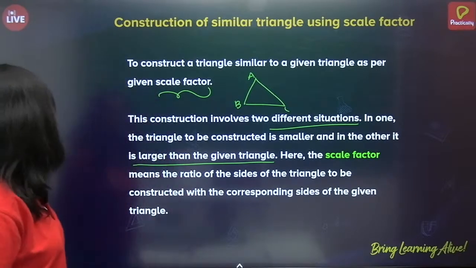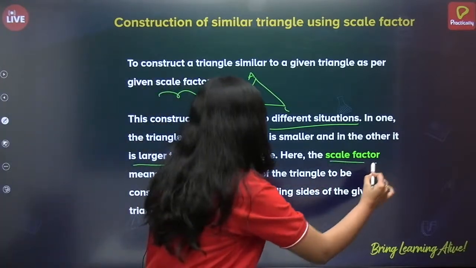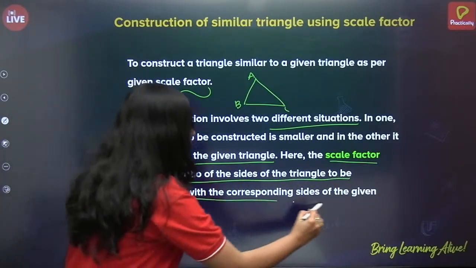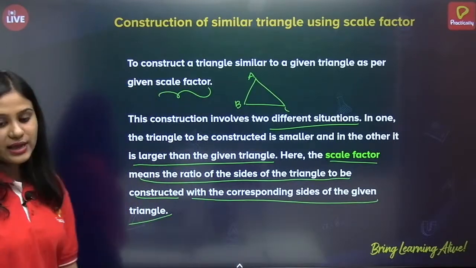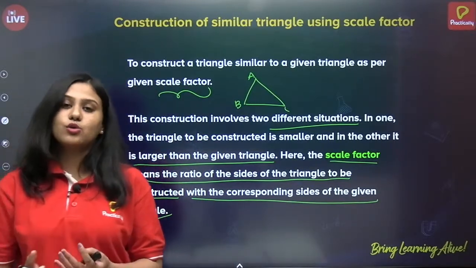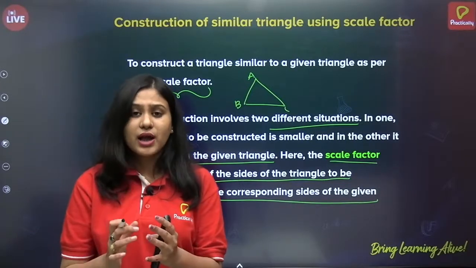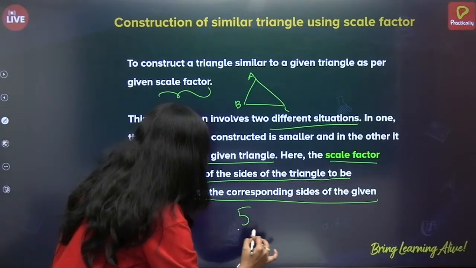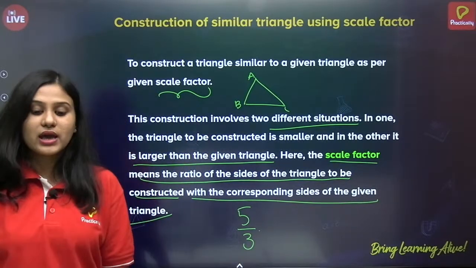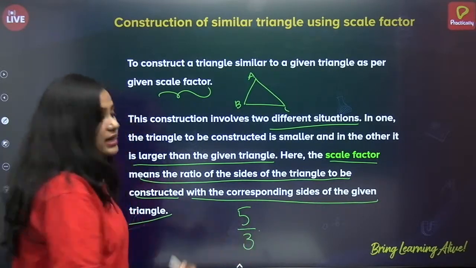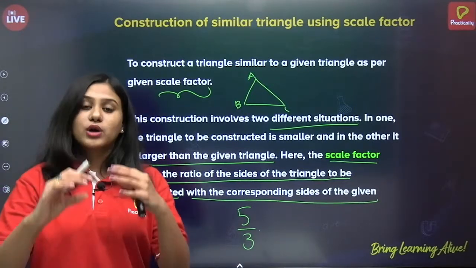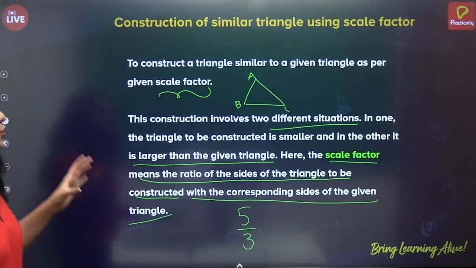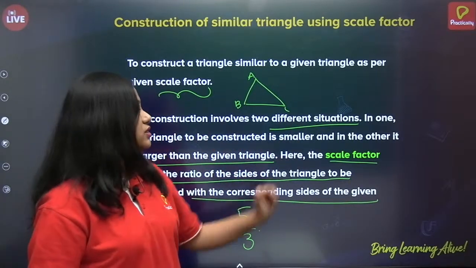Okay. Next, here the scale factor means the ratio of the sides of the triangle to be constructed with the corresponding sides of the given triangle. So what I'll say is, in the question you will be seeing there is a given triangle. Now you have to draw or construct a triangle of scale factor 5/3. Okay, so here numerator is greater than the denominator, correct? So you have to construct a bigger triangle than the given triangle. Alright, so this is a scale factor. These are two different situations involved.